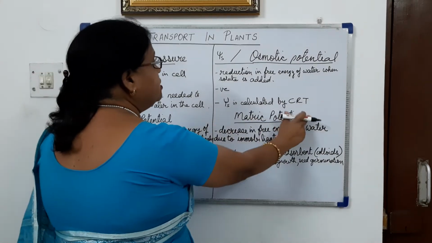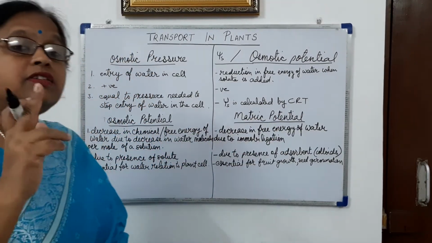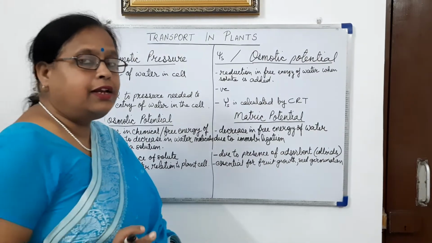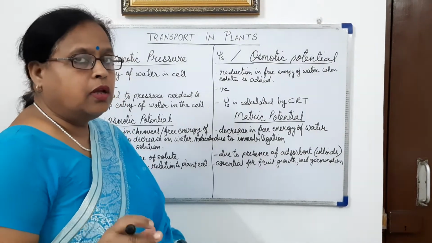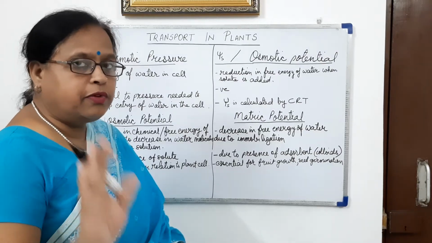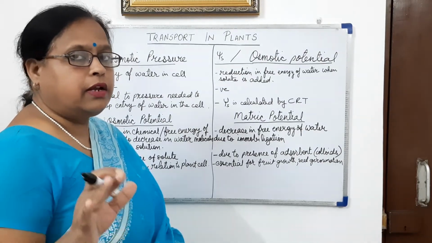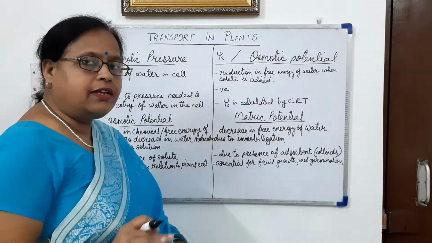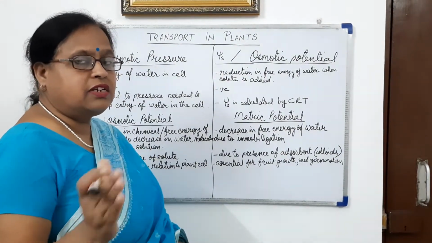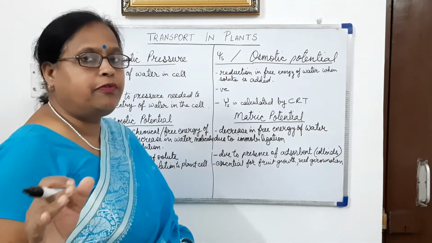But matric potential, it is difficult to understand and it is not told clearly in many books. So you may get confused, but at this level, in class 11th level, you have to understand this term. Otherwise, the scientists are describing matric potential in different ways.